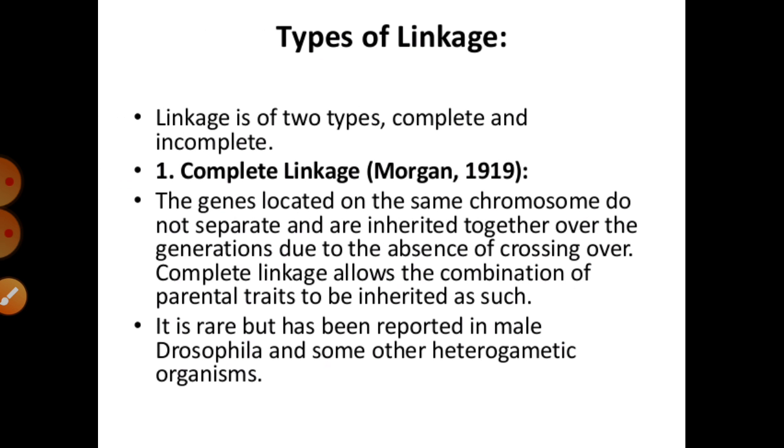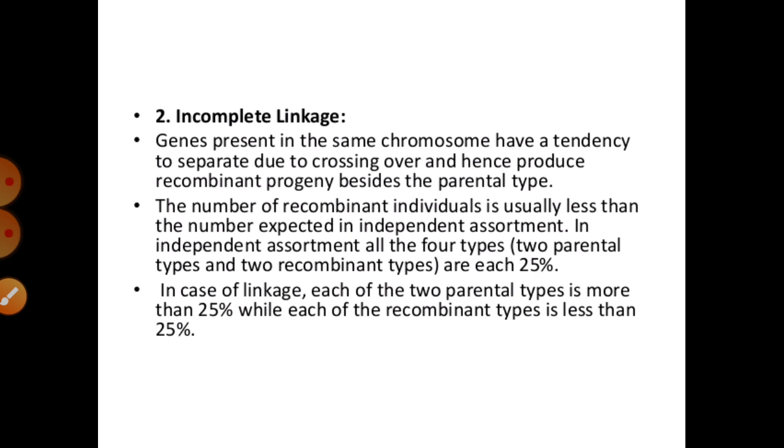Due to absence of crossing over, complete linkage always allows combination of the parental traits inherited as such. During complete linkage, crossing over will not take place, the characters cannot be separated from each other, so they can be directly transferred from parent to offspring. It is rare but has been reported in male Drosophila and some other organisms.